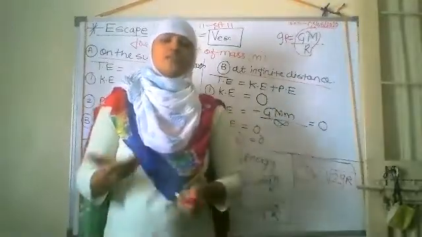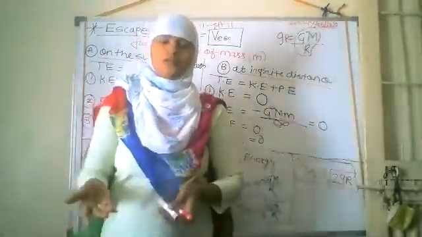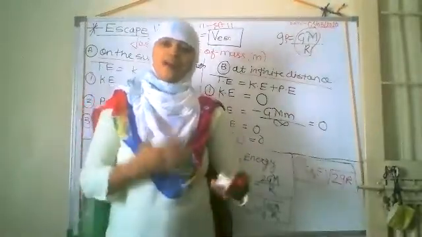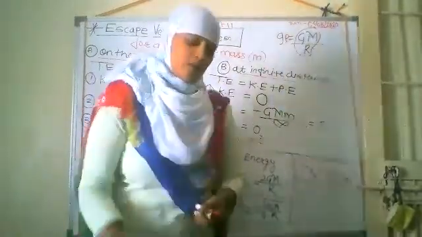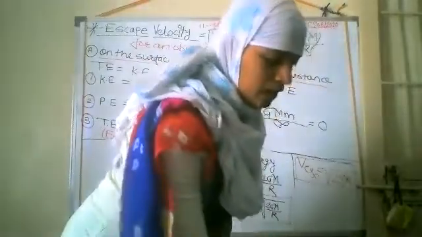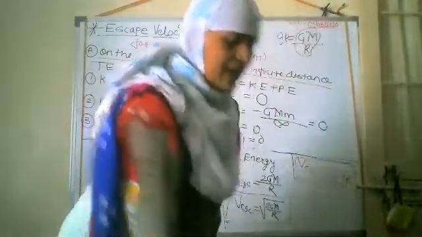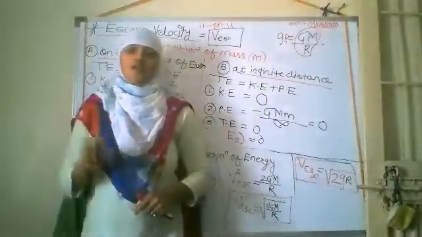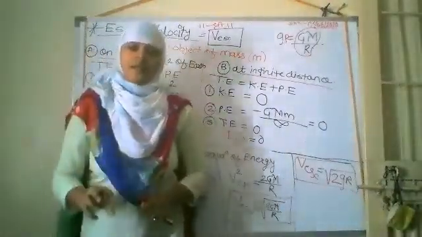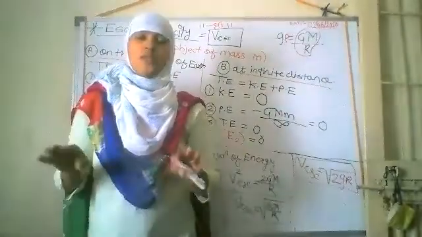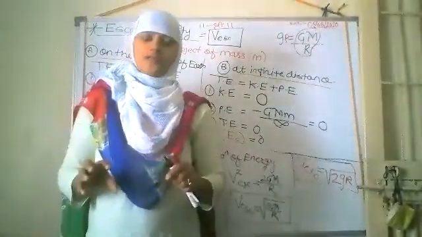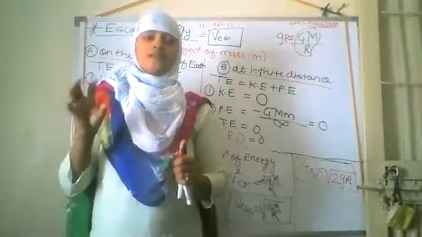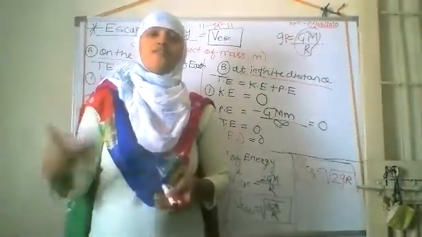Okay. As we have studied, our weight on the moon becomes one-sixth of that on the earth. Next, we have studied the free fall equations. Free fall means the falling of an object under the influence of only gravity. No other forces act on such an object. This object is known as a free fall object.